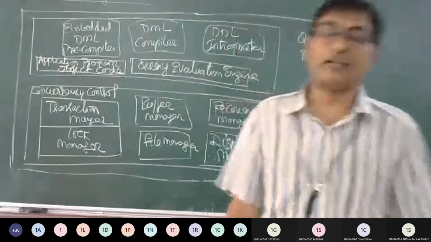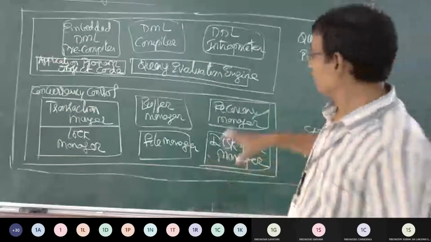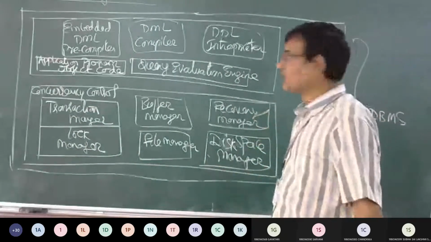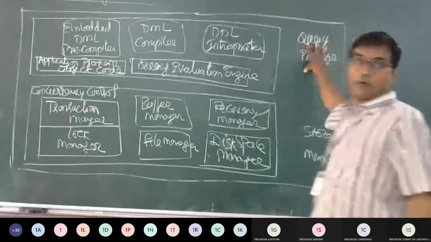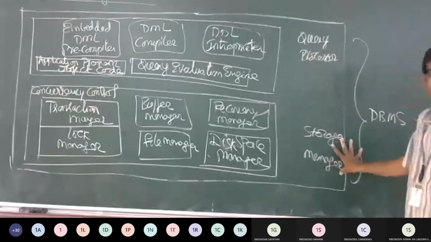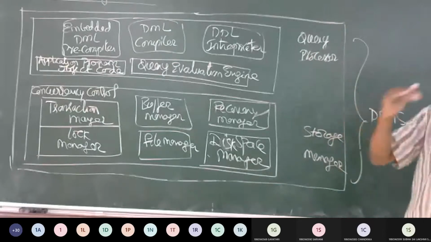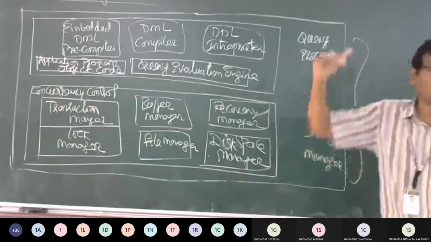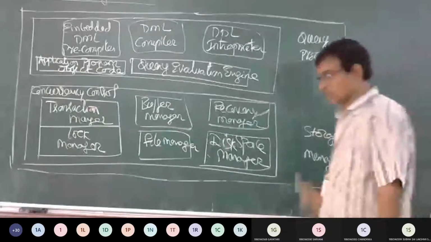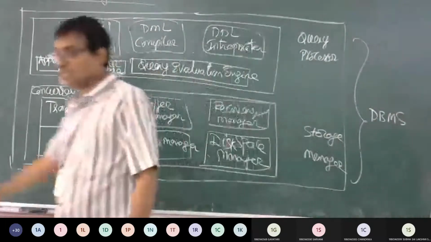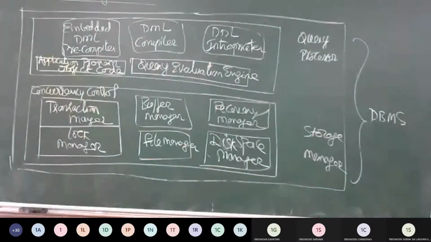So these are the different modules inside the storage manager. Both query processor and storage manager are part of the second part of the DBMS architecture. Let us discuss each element in detail.